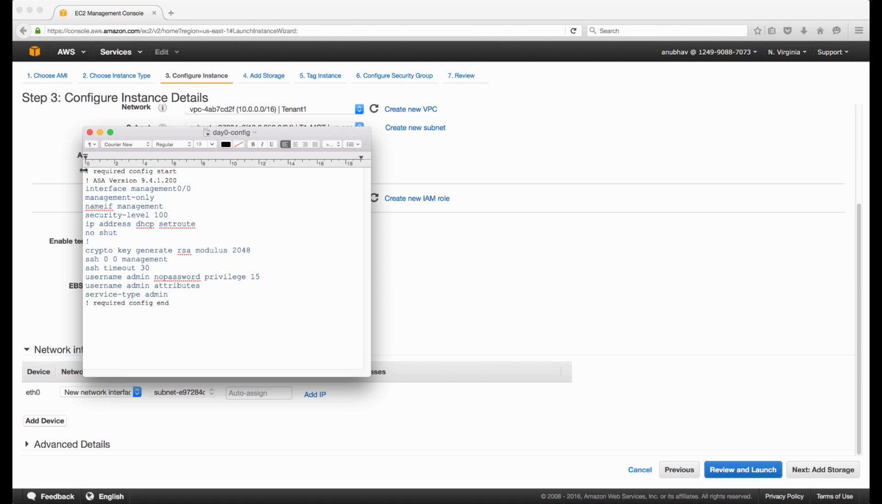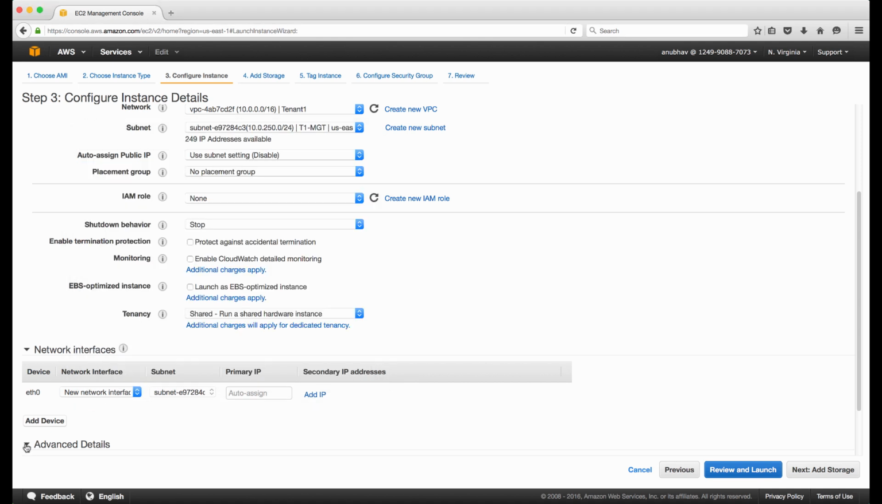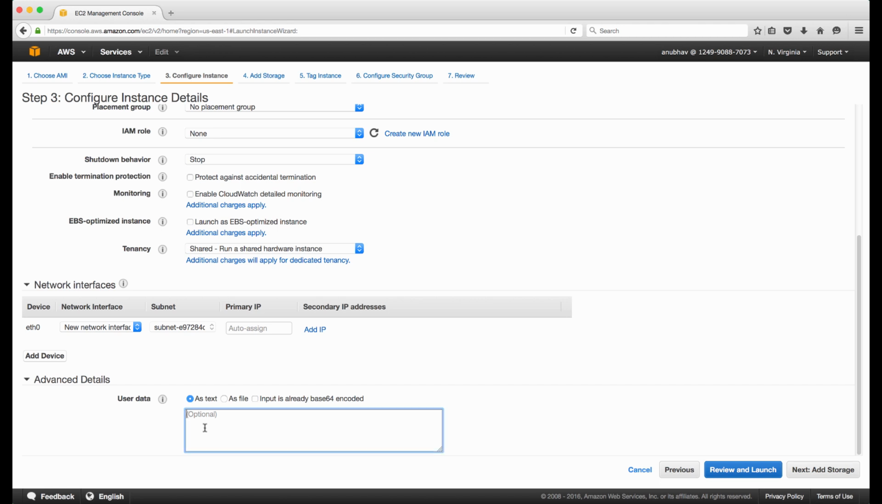You should have these two lines as comments, and the last line to mention that this is end of the configuration. So I've just given nameif to the management interface, assigned IP address, no shut, created key, allowed SSH on management interface, created a username. So I'll copy this information and go down to advanced details and just copy and paste this configuration here.